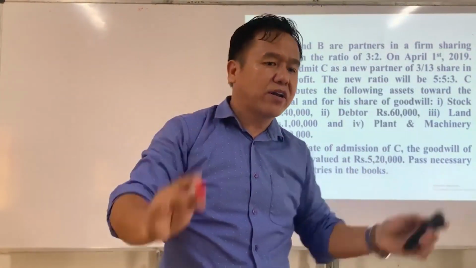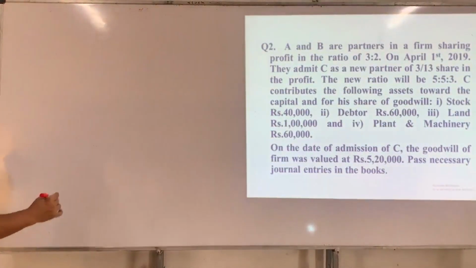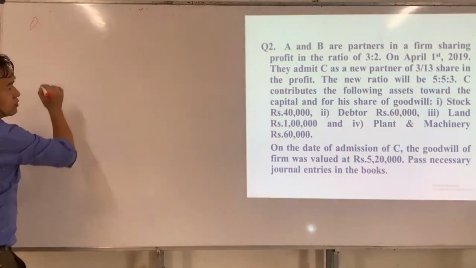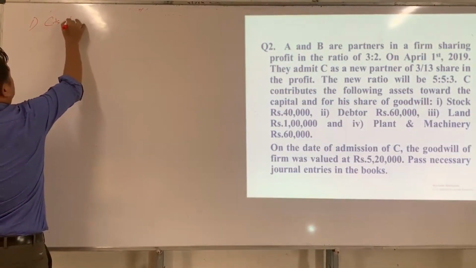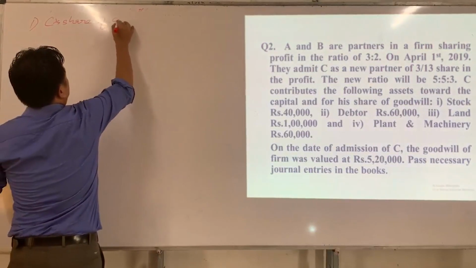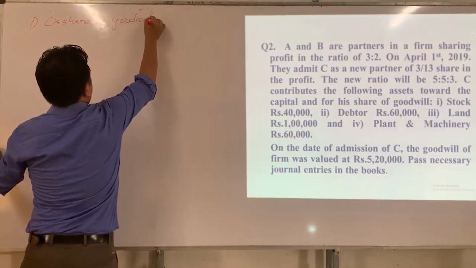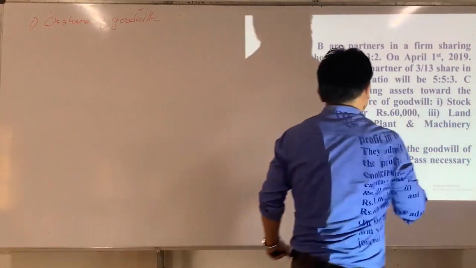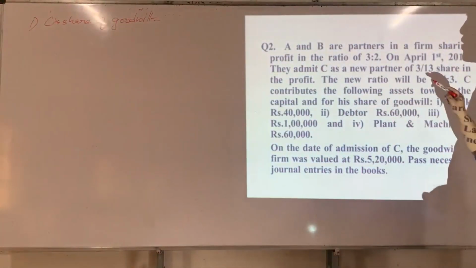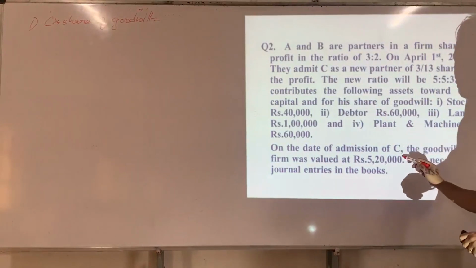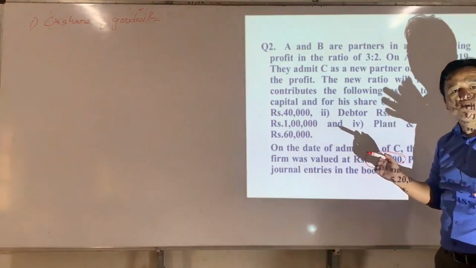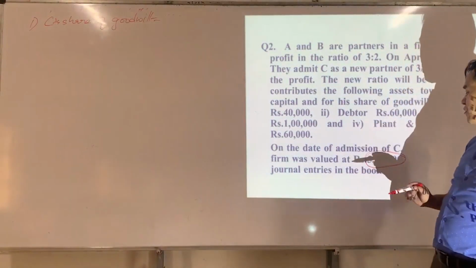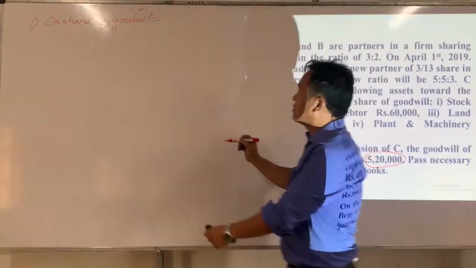Like I said, always first we have to follow 3 important steps. The first step is to find new partner's share of goodwill. So first tell me who is new partner? C. Since C's share of goodwill is not given in the question directly, we have to find it from firm's goodwill. Normally we calculate new partner's share of goodwill on the basis of firm's goodwill. So what is firm's goodwill? 5,20,000.